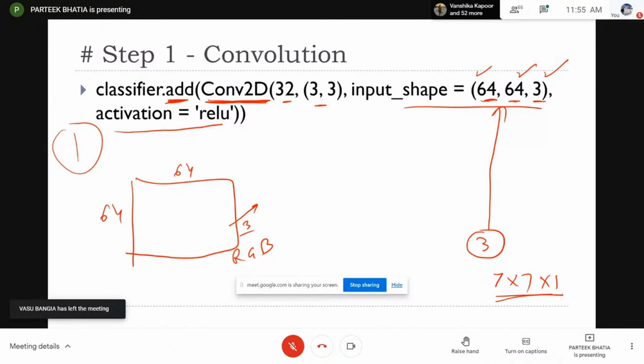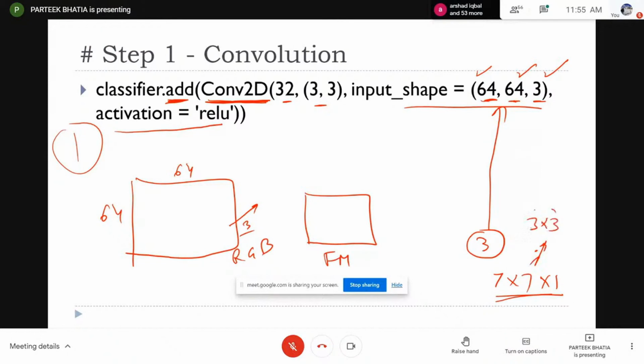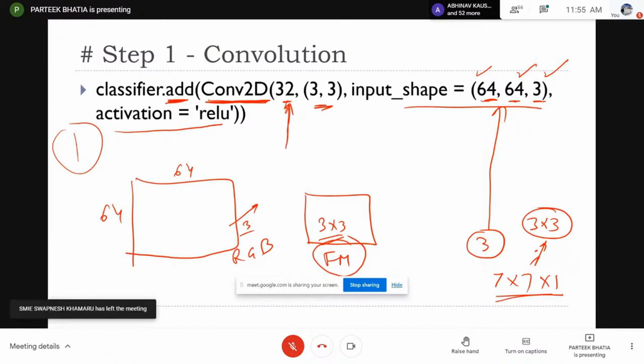Now on this 64x64x3 image we had to create a feature map. Earlier we used 3x3, and in this I am using 3x3 again. But how many feature maps am I using? I'm using 32 feature maps. So I'm just giving a number, that you create 32 feature detectors, and the size of each feature detector should be 3x3, and after applying this you should apply the activation function ReLU.